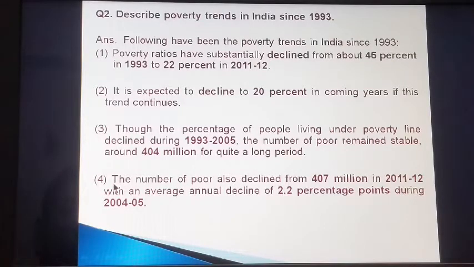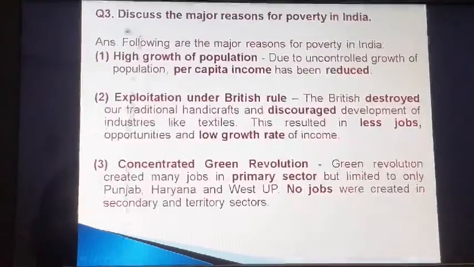Point number 4, the number of poor also declined from 407 million in 2011-12 with an average annual decline of 2.2 percentage points during 2004-05. So this was the answer to question number 2.